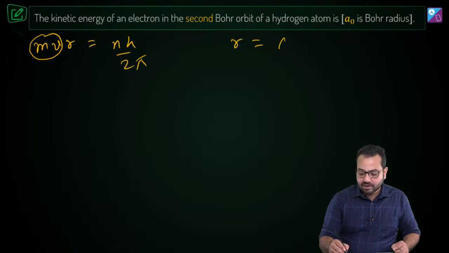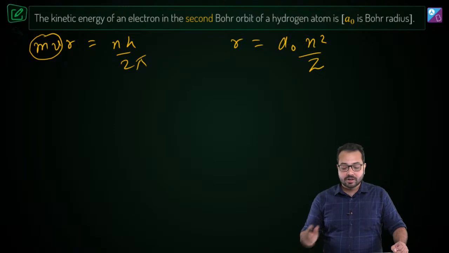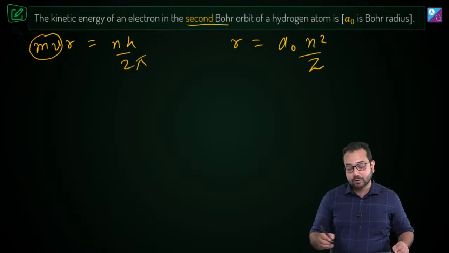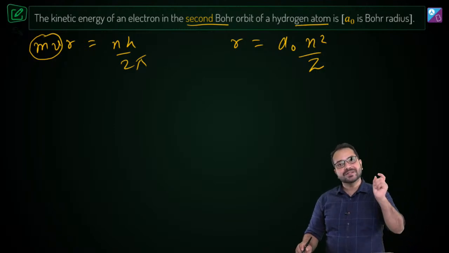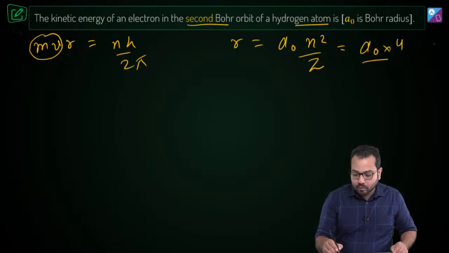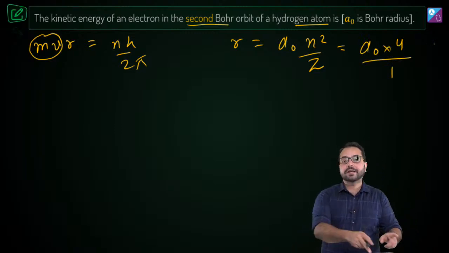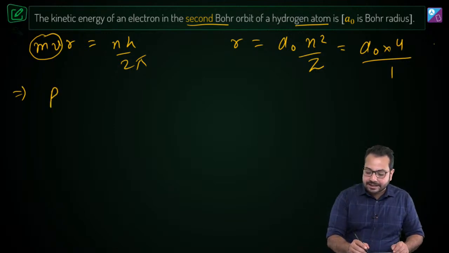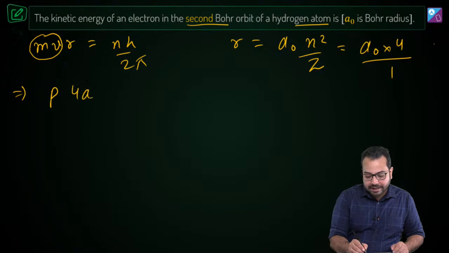r is a naught into n square divided by Z. Do you agree? Now in this question we are talking about the second Bohr orbit, which means n is equal to 2, and the hydrogen atom, which means Z is equal to 1. So this is going to become a naught into 4 divided by 1. Now we can do the substitution. So now let's quickly do the substitution. So mv is going to become p, and p into r is 4a naught.